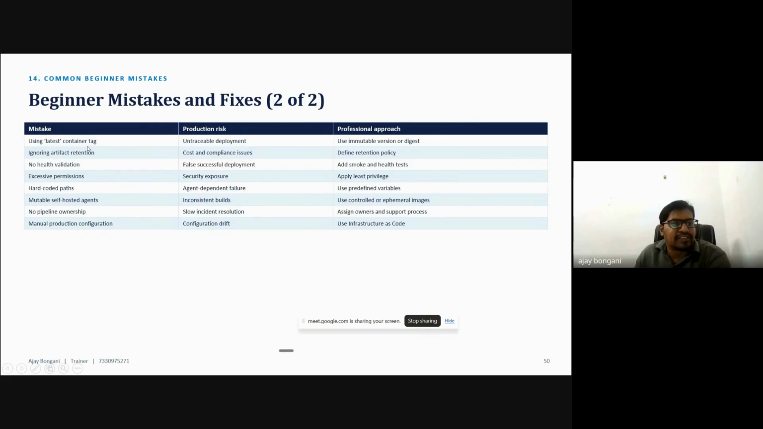Okay, these are some more mistakes, like using the latest tag. There is no need to use latest every time, because latest means that sometimes it will change.